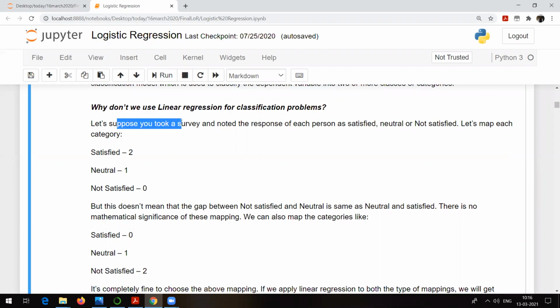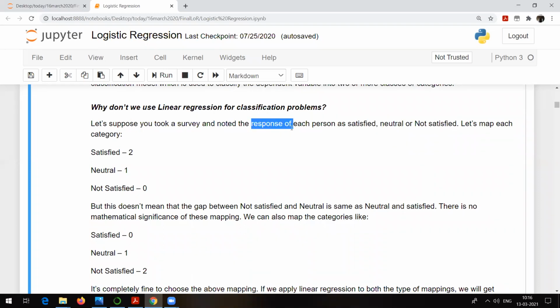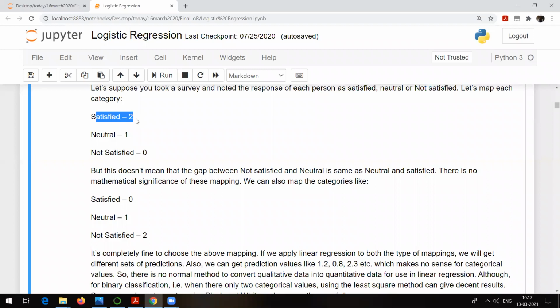Suppose you took a survey and noted the response of each person as satisfied, neutral, or not satisfied. The response is nothing but the output. Now, obviously, this is not in numerical format, and we know that for machine learning algorithms, we need data in numerical format. So what we will do is try something like this: we will assign 0 to not satisfied, 1 to neutral, and 2 to satisfied.